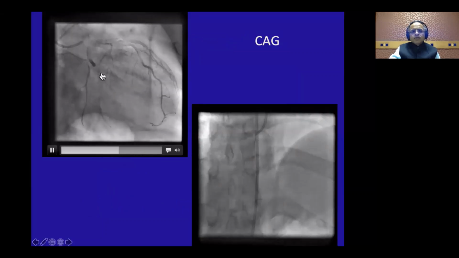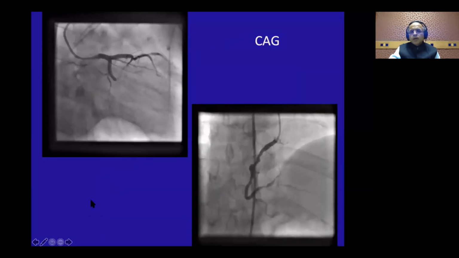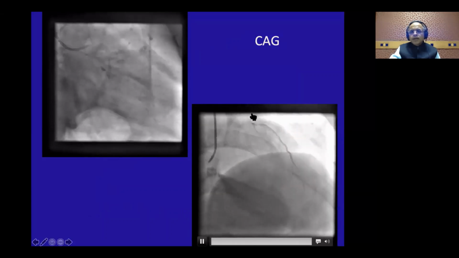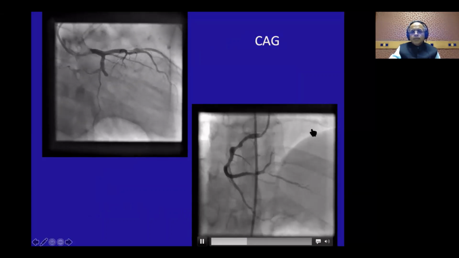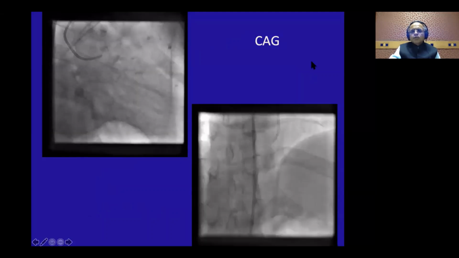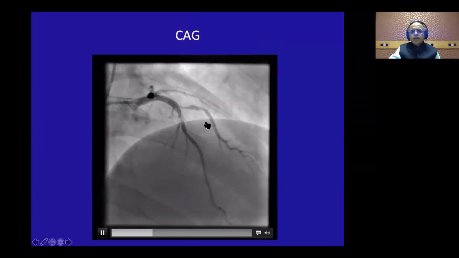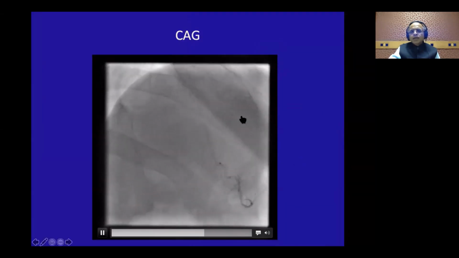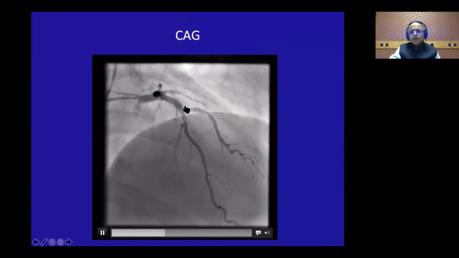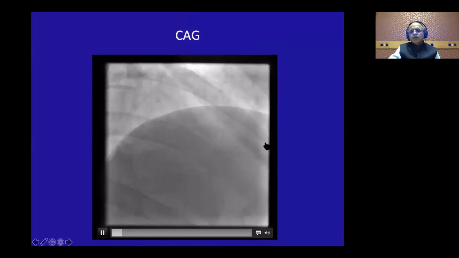And look at this, the circumflex is completely cut off. Actually, it is completely thrombosed. And so how is it? Actually, this right coronary artery is giving the entire collaterals to the circumflex territory. So that is why it has not infarcted. But when you started exercise, it got stressed. And let us look at the LAD. And now this gives you the idea why the anterior wall was becoming akinetic. You can see there is a tight ostial diagonal here, and that was producing the anterior wall motion abnormality. So it was not just a tethering motion.